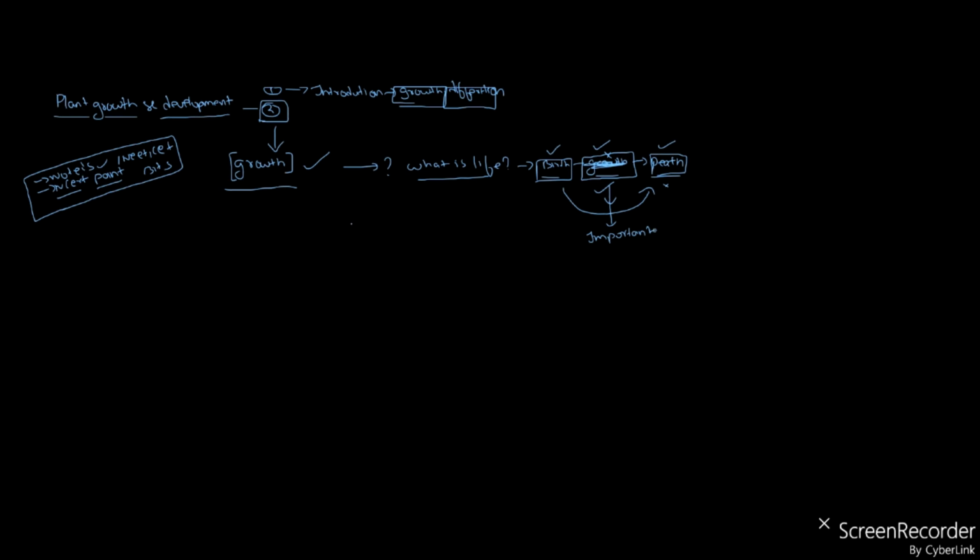The first fundamental character of growth is that growth is a fundamental character of a living organism, of any living organism.